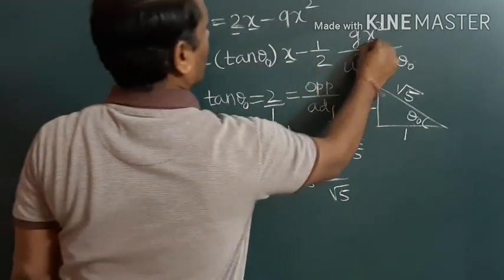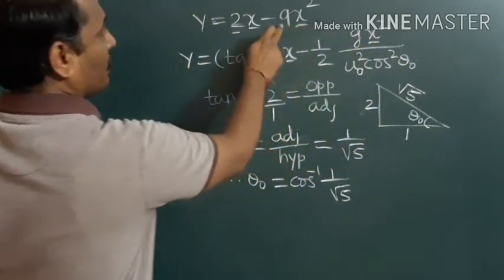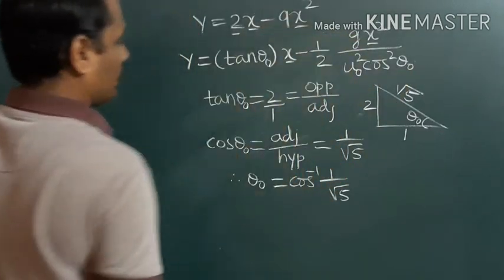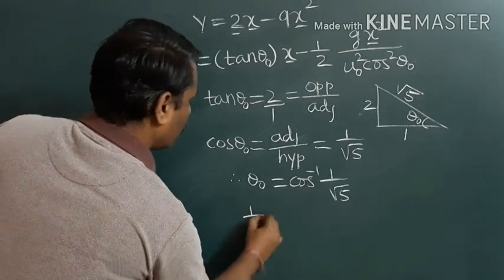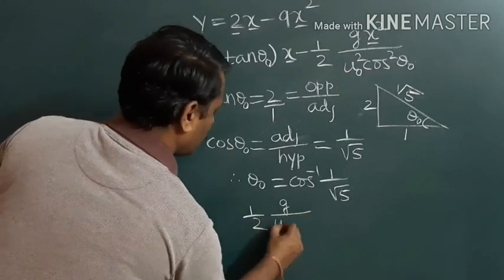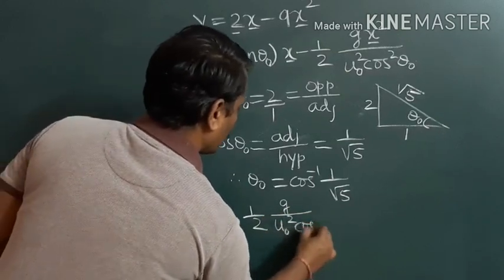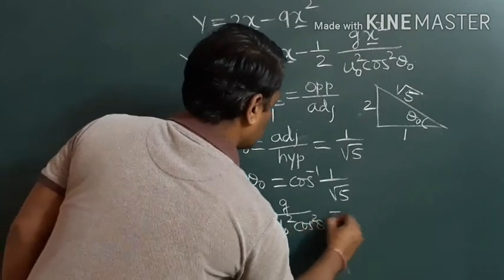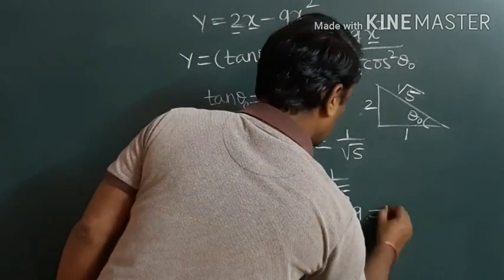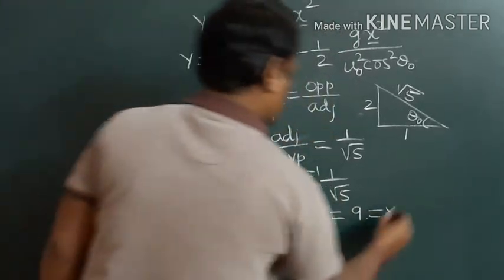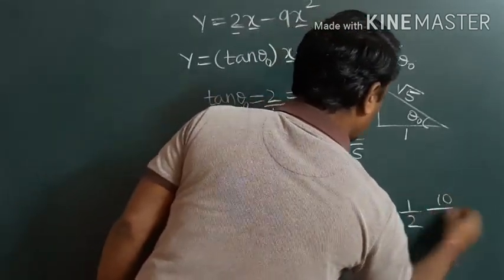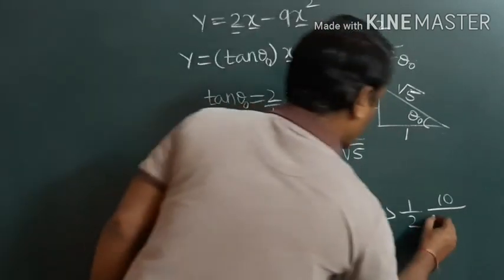Now you compare coefficients of x square. Here coefficient of x square is 9 and here coefficient of x square is this, right? So we will compare them. Then we will get 1 by 2 g divided by u naught square cos square theta naught is equal to 9. So this implies, now I will put the value of cos theta here. Then it becomes 1 by 2 and the g value is 10 divided by u naught square.